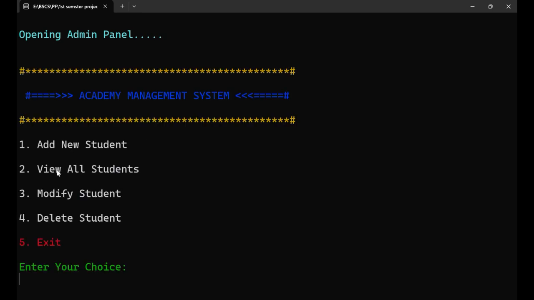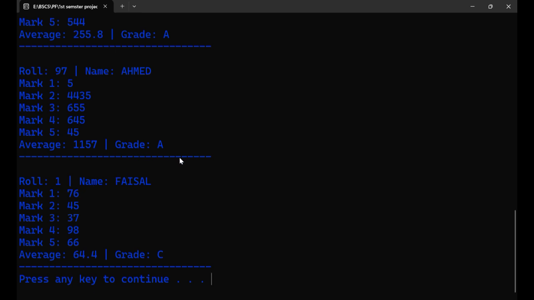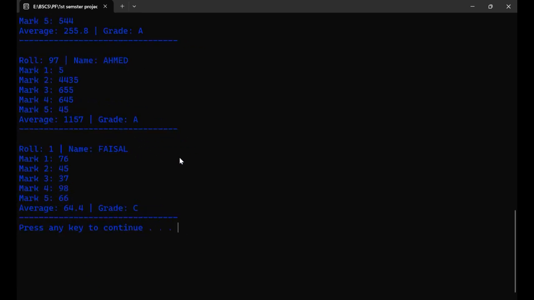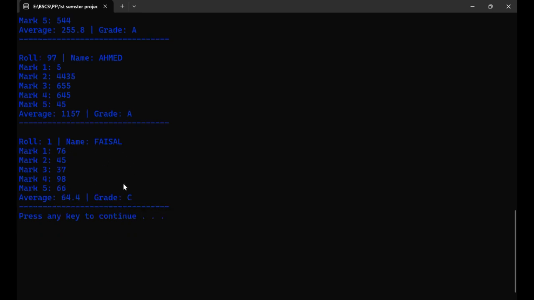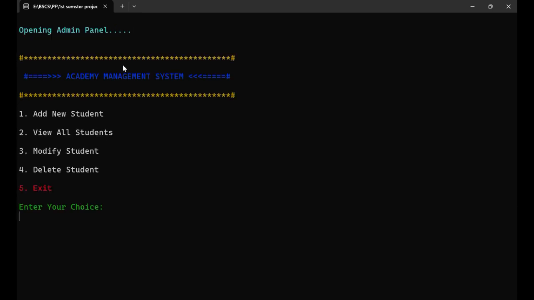Now I can view all the student data or records that I have saved previously and recently. So I will press 2 to check all my students. This is the data of all my students. I have recently added data of Faisal. So Faisal has 64% and he has C grade. And SN has got A grade.